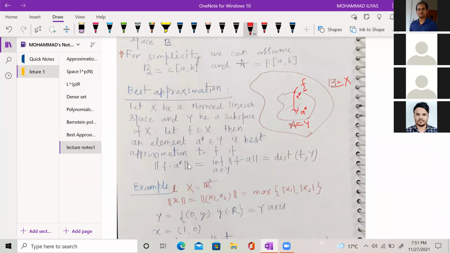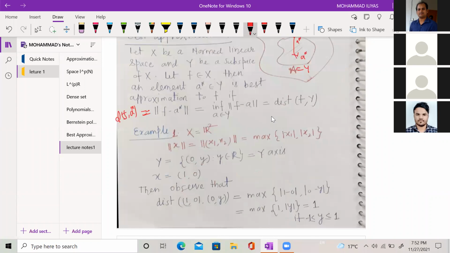This means that, because in a normed space the distance between two elements is defined like this, the distance between F and A star is defined by the norm of F minus A star. So the distance between F and A star is equal to the infimum of the norm of F minus A, where A belongs to Y. This is equal to the distance between F and the subspace Y.